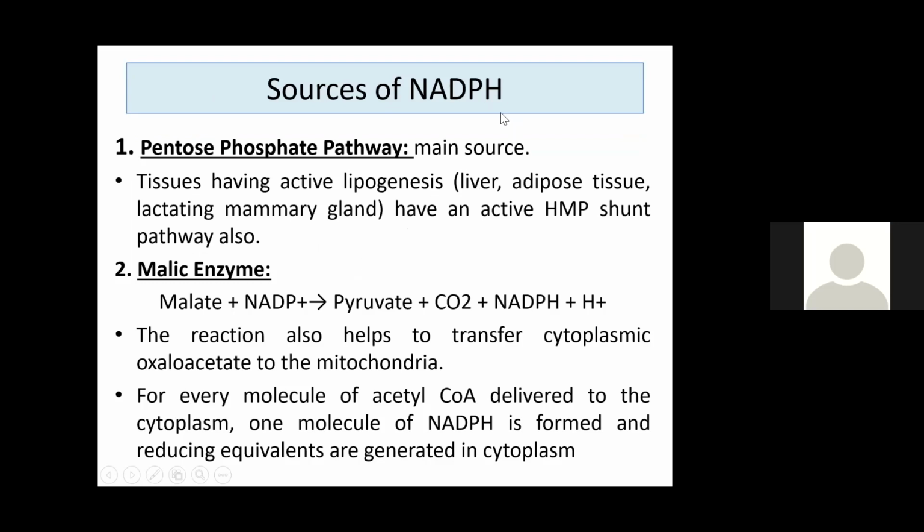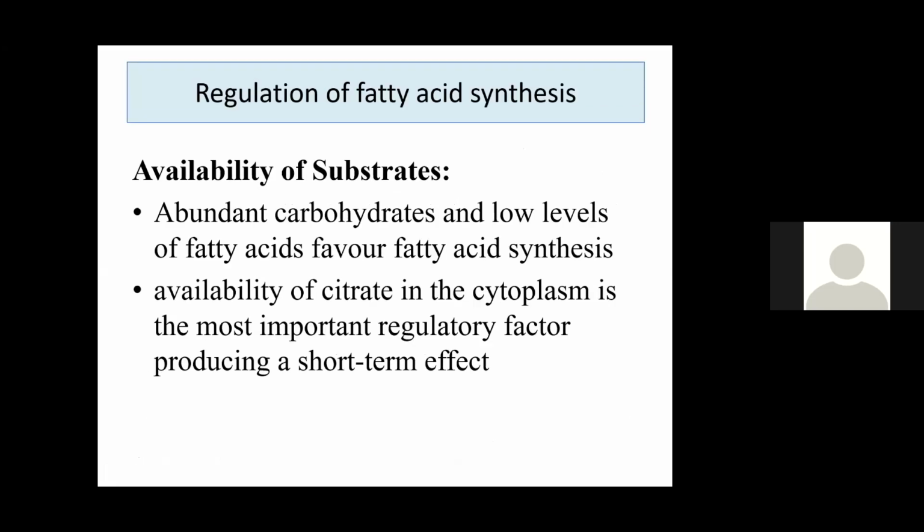Then what are the sources of the secondary substrate NADPH? One is the pentose phosphate pathway. Next is malic enzyme. You have understood the pentose HMP pathway is the main source of NADPH. That's why fatty acid synthesis is taking place in the same organs. From malic enzyme, you have understood in the citrate transport pathway, from malate to pyruvate conversion, NADPH is generated. That's why for every molecule of acetyl-CoA, 1 molecule of NADPH is formed and it is generated in the cytoplasm. That is the advantage of the citrate transporter.